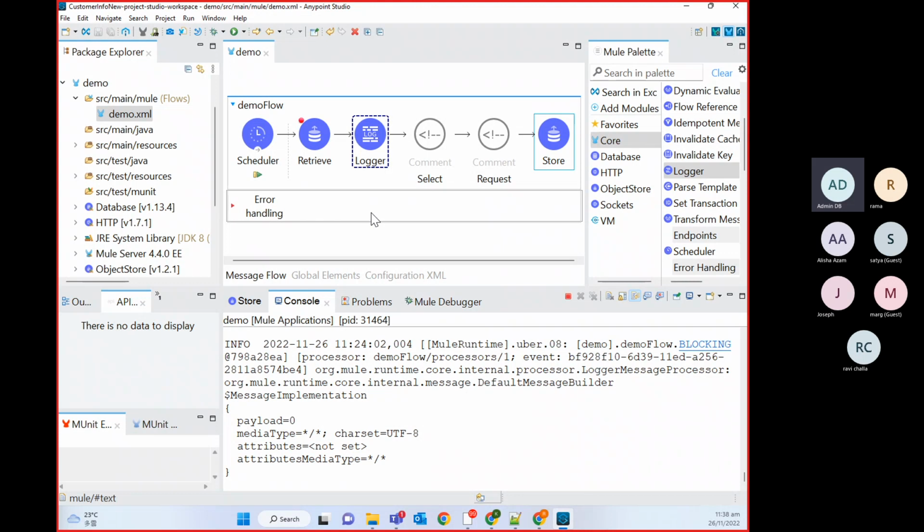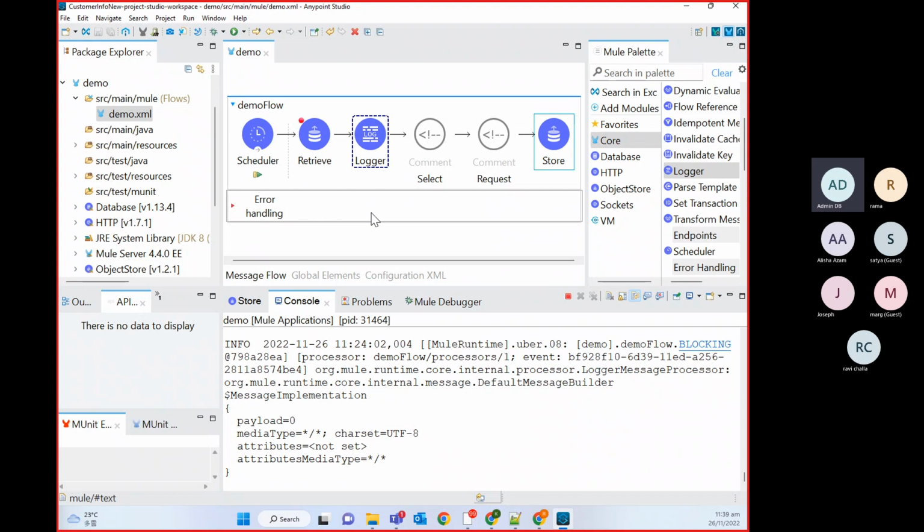Mostly we use this temporary storage whenever you want to store some kind of temporary data like token values, JWT or some other token. Sometimes you need to store an OTP and all. At that time also we use this cache mechanism. And sometimes you need to store a watermark value. Then also we use this temporary storage, object store.